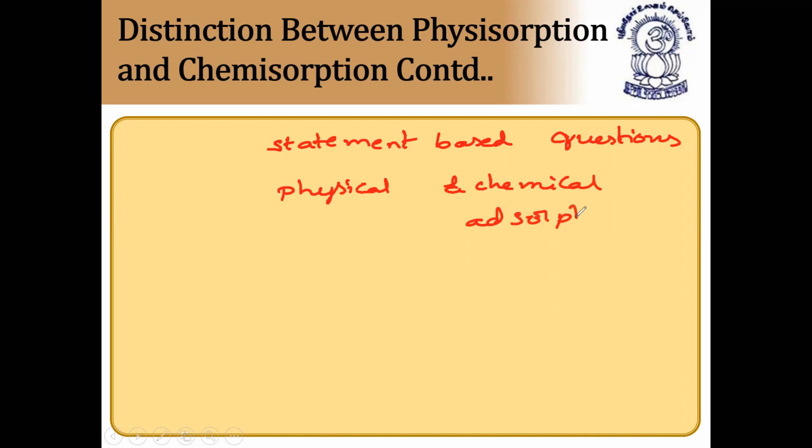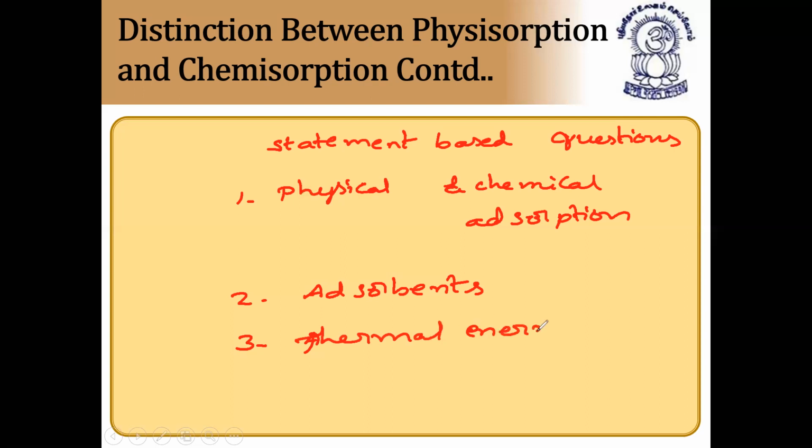Statement-based questions, either in assertion-reason or statement form. That is the first one. Second, they'll ask about adsorbents like charcoal and silica gel, what they adsorb. And third, they'll ask about thermal energy in adsorption, that adsorption is always exothermic.